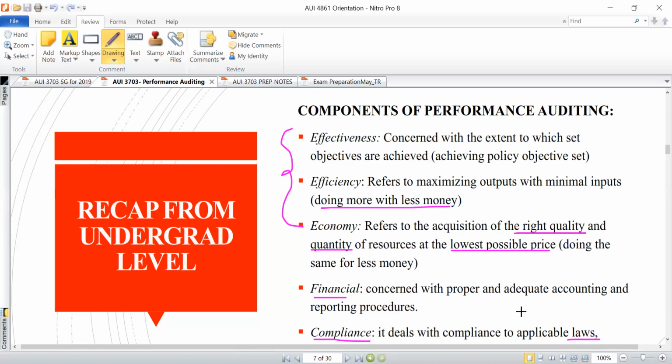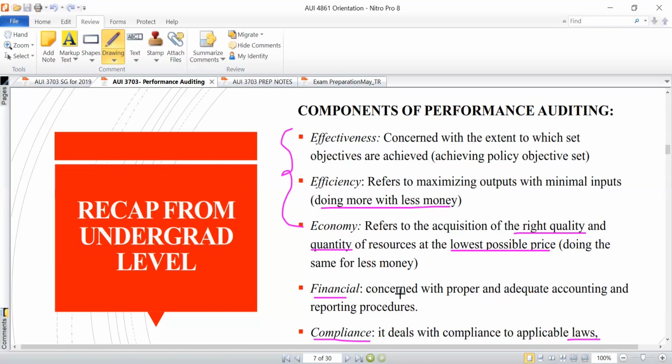Financial, it's concerned with proper and adequate accounting and reporting procedures. Compliance deals with compliance to applicable laws. So hence there's the financial and compliance. These are all separate and even different audits that we can actually perform, right? So there's what we call financial audits, which we internal auditors can actually perform on behalf of management.